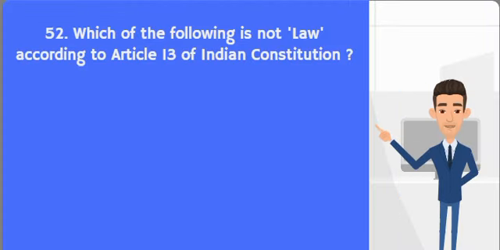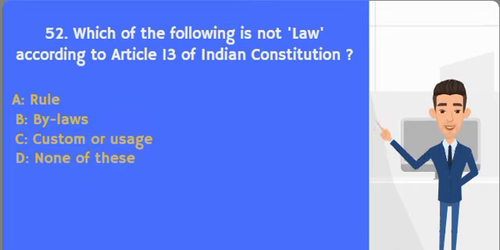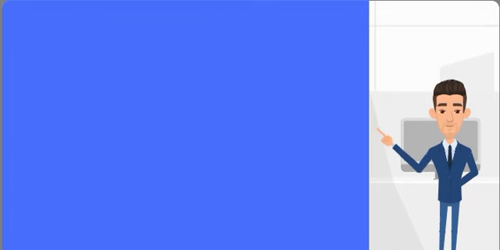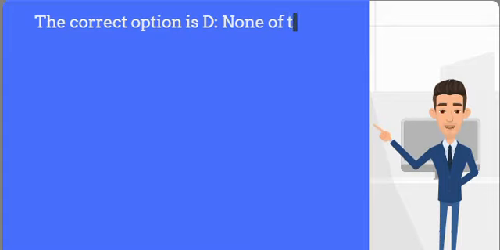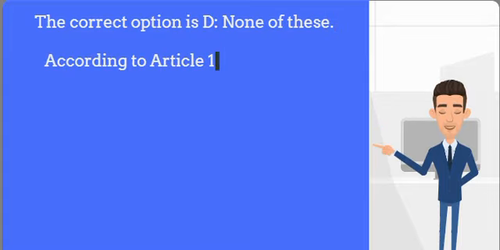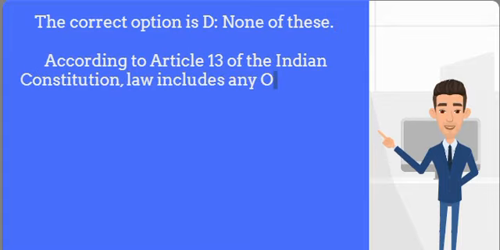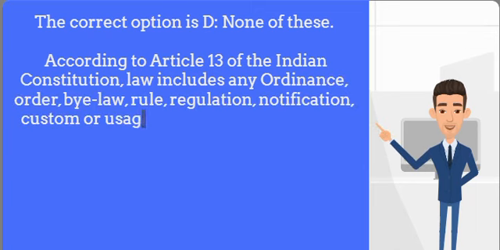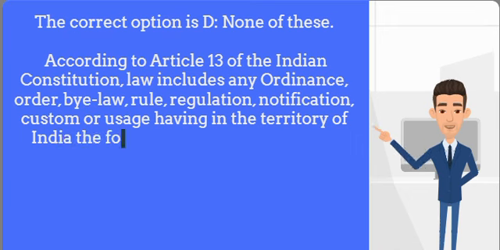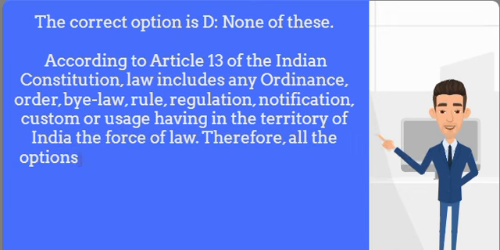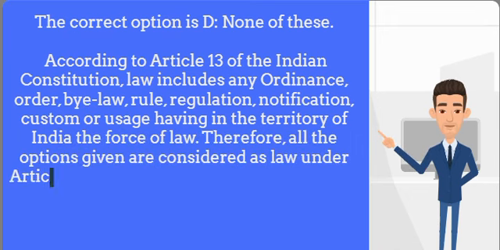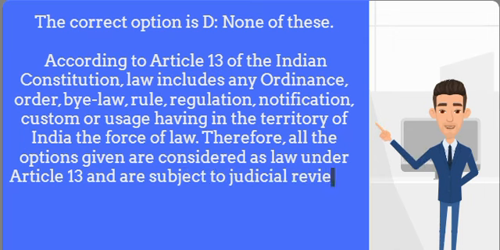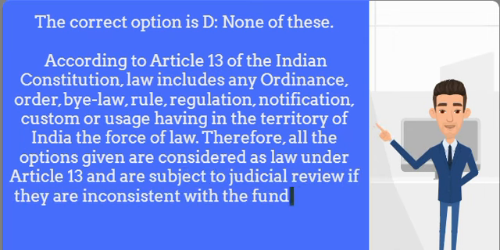52nd question is, which of the following is not law, according to Article 13 of Indian Constitution? The correct option is D, none of these. According to Article 13 of the Indian Constitution, law includes any ordinance, order, bylaw, rule, regulation, notification, custom or usage having in the territory of India the force of law. Therefore, all the options given are considered as law under Article 13 and are subject to judicial review if they are inconsistent with the fundamental rights.